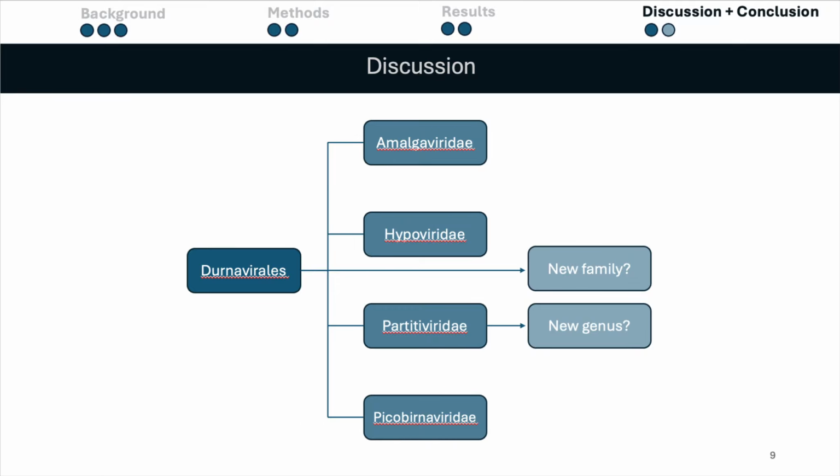So this overall shows that a divergent virus species has been identified through these analyses that follows the same geographic distribution and large sampling scores like cryspoviruses, and this points strongly to the idea that this virus may be part of a novel genus within Partitiviridae, or that it may form a new family in Durnavirales. Either way, further exploring and classifying this virus is necessary to guide methods like antiviral drug design in the case that this becomes or greatly strengthens pathogens that can affect the whole world in the future.